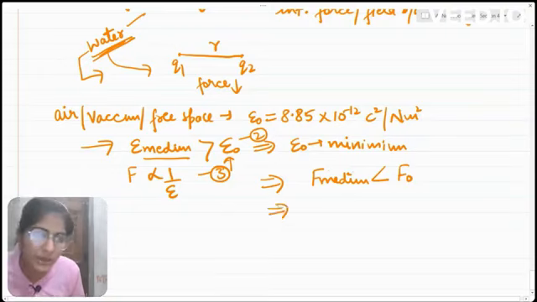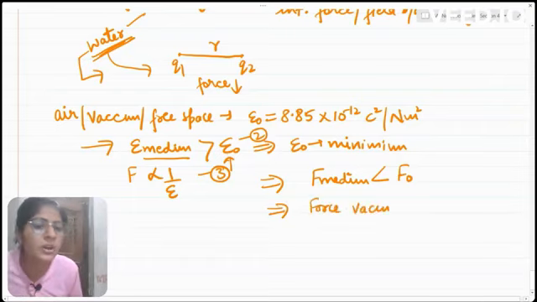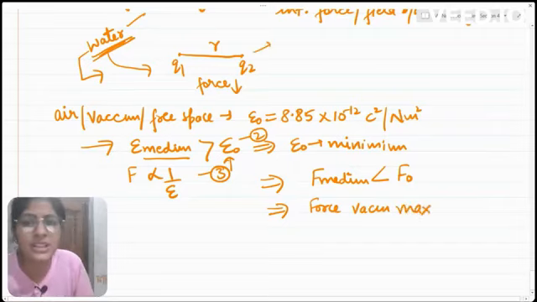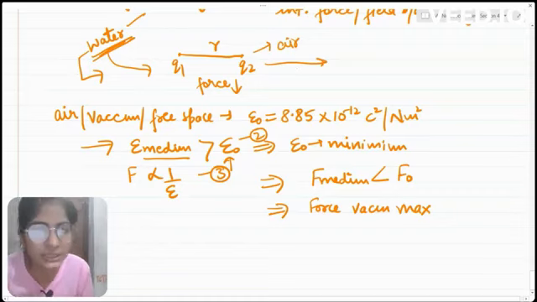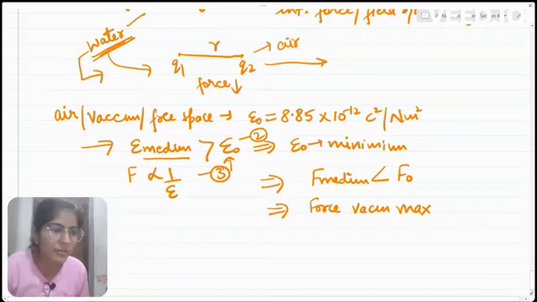So from here we can also say that the force between charges in vacuum is the maximum. That means if two charges are kept in air, then they will exert maximum force on each other. In any other medium, the force between charges will always decrease. So this is the concept of permittivity.